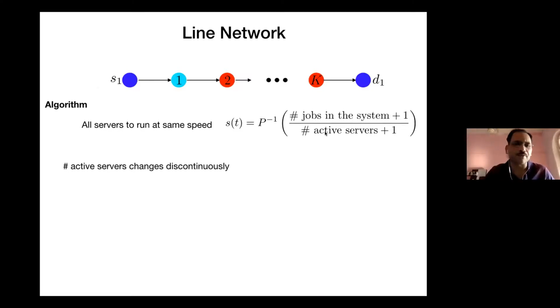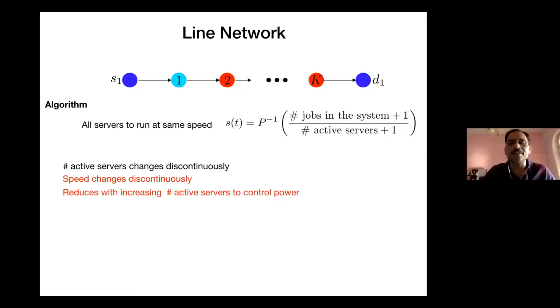But now there are many problems. As you can see, the active number of servers keeps changing discontinuously, because as new jobs arrive or some jobs depart, this active server count can go up or down, which affects our potential function. But essentially, we are choosing this particular speed so that the total power used at a particular time in the system is always equal to the number of jobs in the system, which balances out our two metrics. One is the flow time, the other is the power.